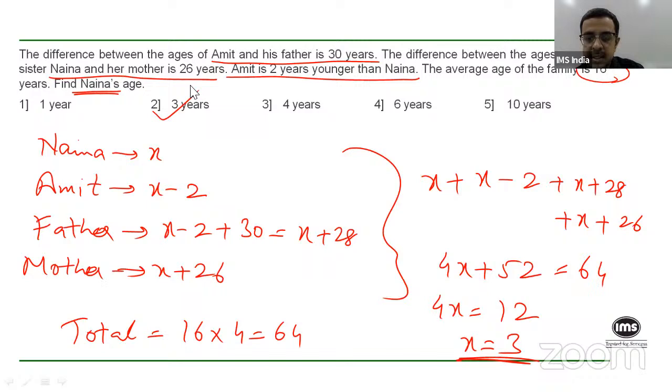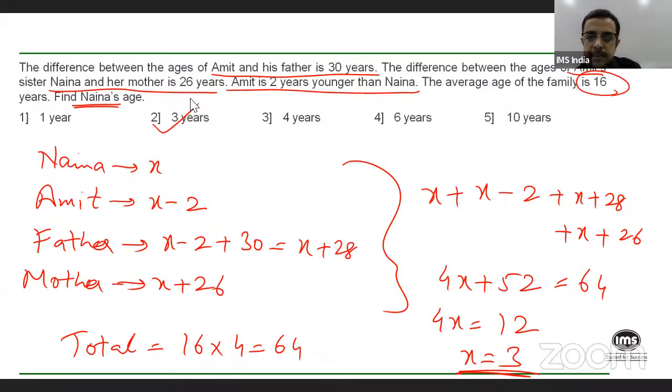So Naina is 3 years old. See, the average age is not 18, average age is given as 16. Okay.